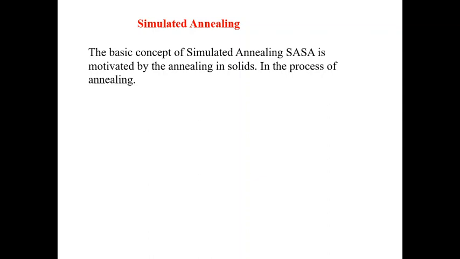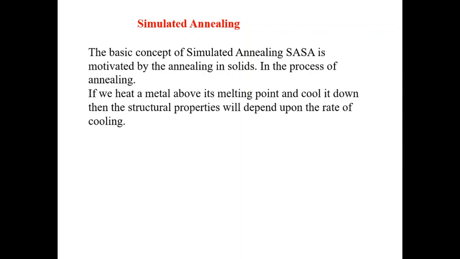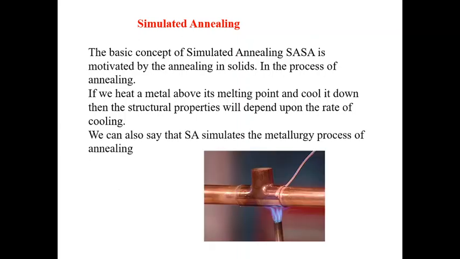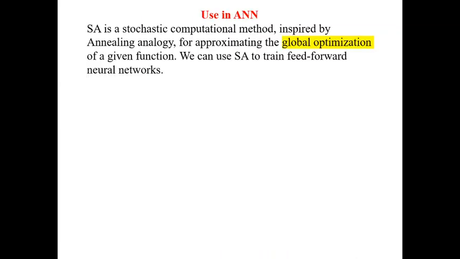In the same way, we are using this annealing in the neural networks also. So here we are slowly using this process. You see, it is a metallurgical process. You see it in the diagram. So heating the metals to high temperature and allowing it to cool slowly. So the combination may be changing. So the uses of annealing process in the neural network.